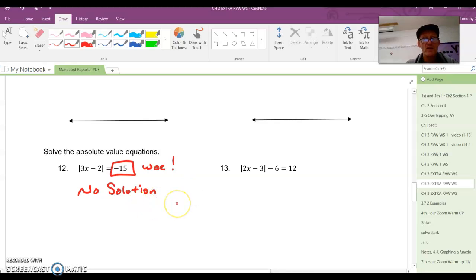Okay? So keep that in mind. You got to watch out for those negatives. Whoa, no solution. All right, last problem on this video says the absolute value of 2x minus 3, minus 6 equals 12. So what we have to do is we have to isolate first.